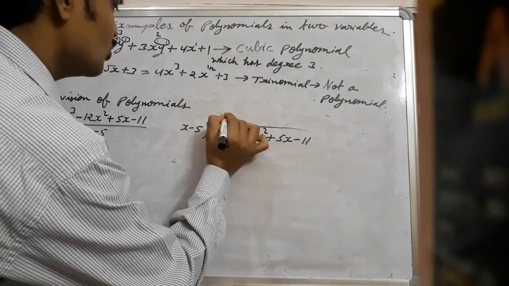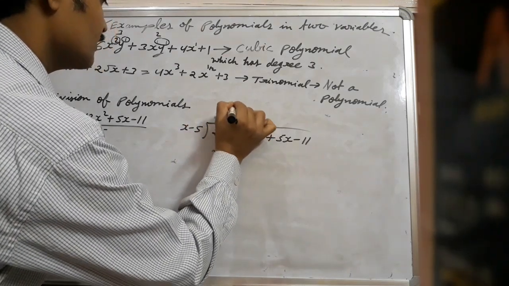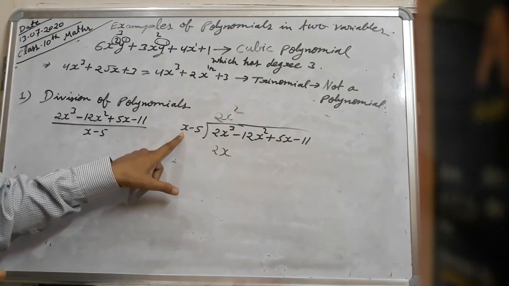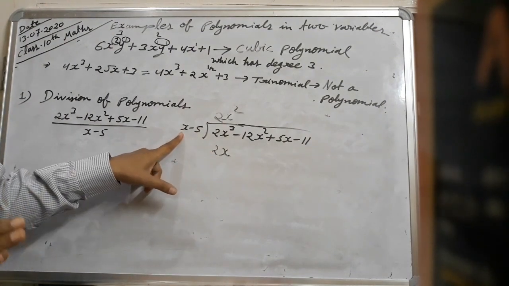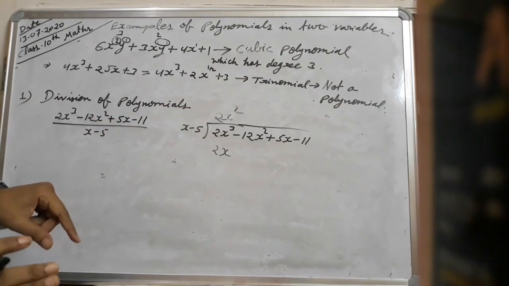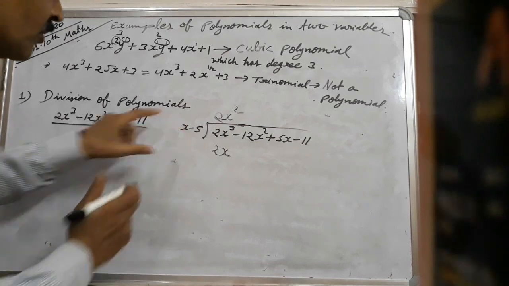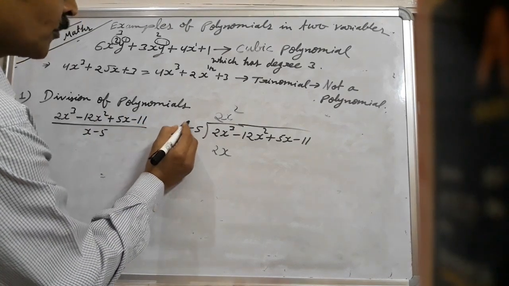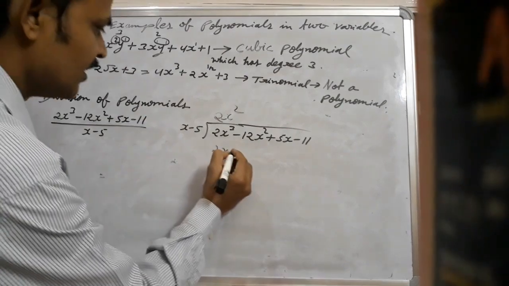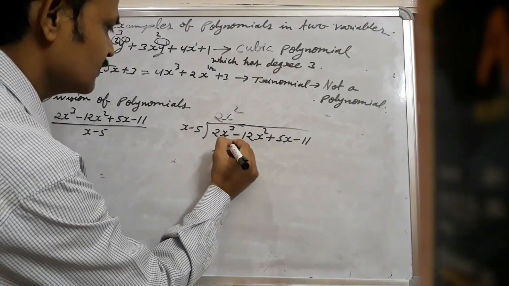X into 2x square. We know that when we multiply the same variable, their powers should be added. Here x to the power 1 and here x to the power 2, 2 plus 1, 3. Then we will get 2x to the power 3.